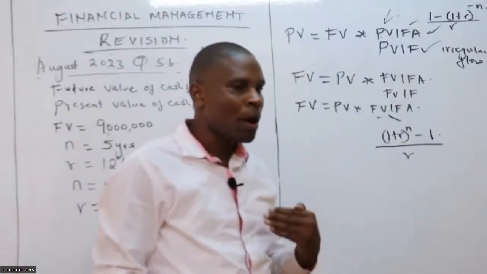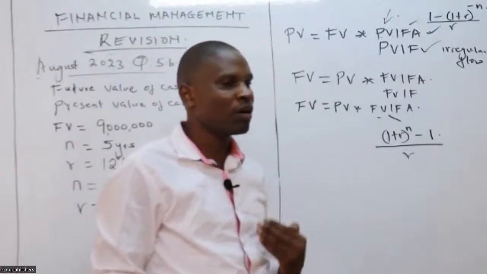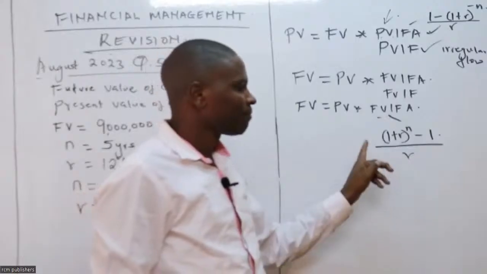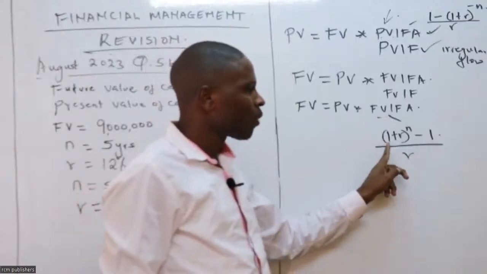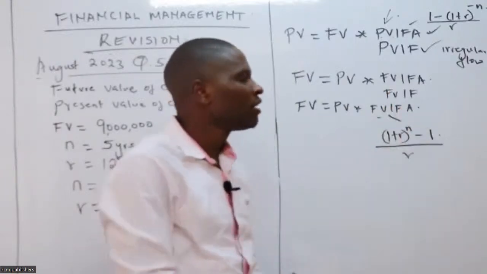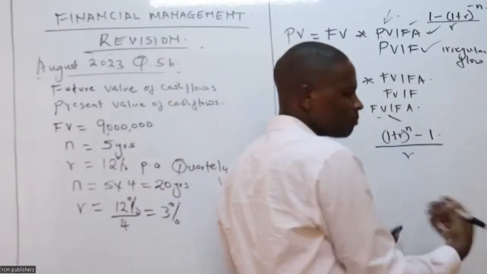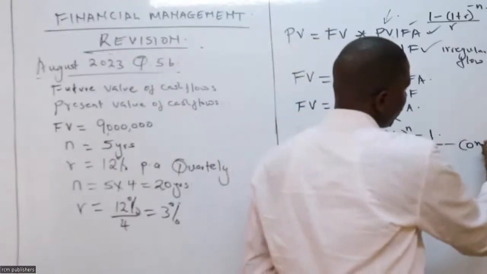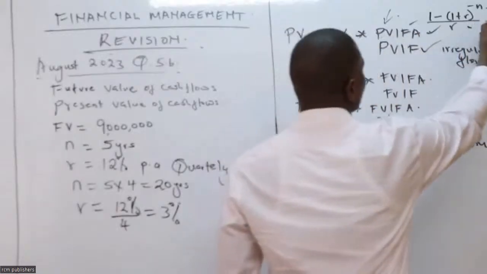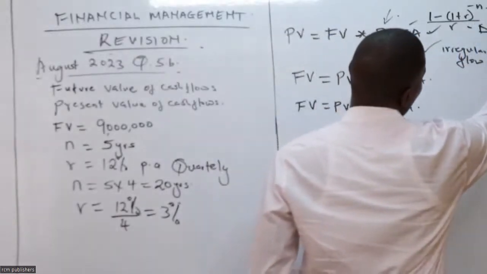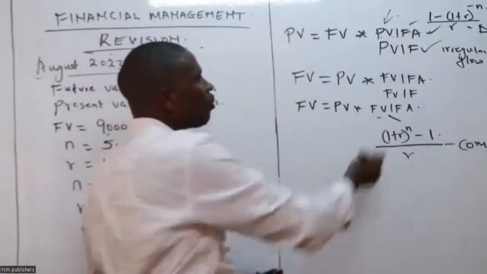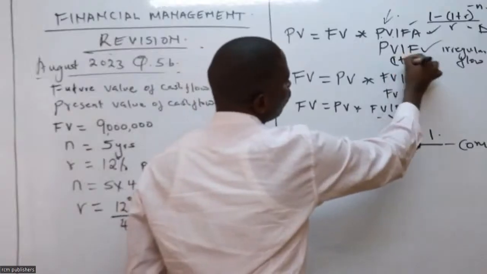We want to come from present to future. 1 plus r raised to n. Please note that my n does not have any sign there. That means it's positive. So this is what we call compounding, and this is what we call discounting. And that takes me to give you the formula of PV. It's 1 plus r raised to negative n.